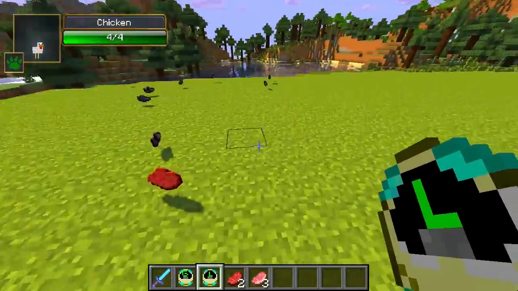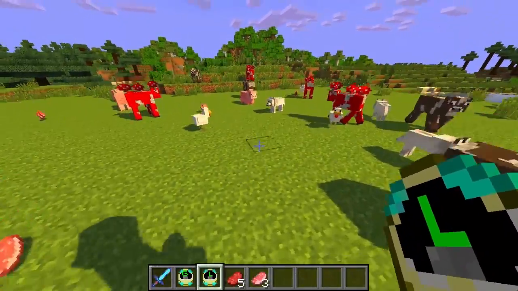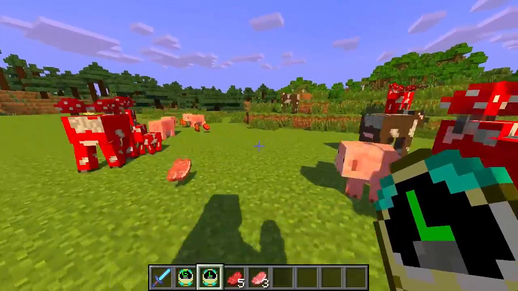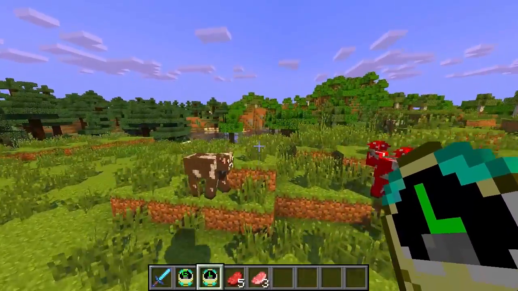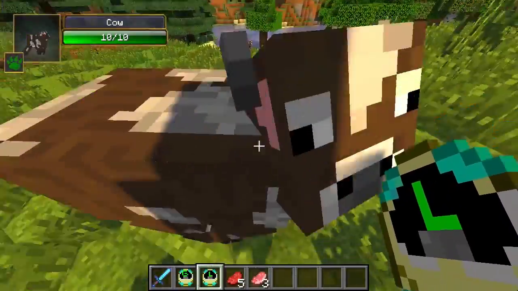Let's turn it off, and now we're jumping at normal height. As you can see, we're jumping 1 block. We turn it on again, and now we're jumping, I don't know, like 2 or 3 blocks in the air. If these guys were to jump, you can easily see that they're like on the moon or something. Yeah, look at that. That's 2 blocks. We can easily jump on this block right here.